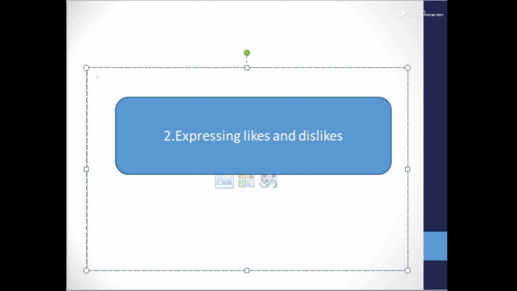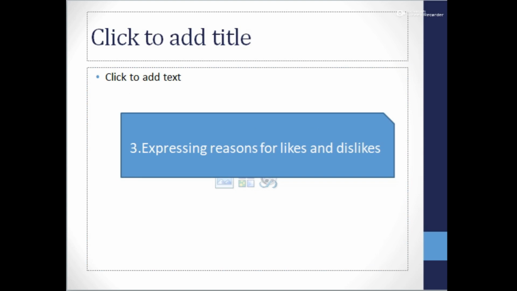What are the functions? Expressing reasons for likes and dislikes. First one is expressing likes. After that, you have to say reasons also. I like this movie because it has a great story. I like this pen because it writes smoothly. So, the sentence structure we have to learn.